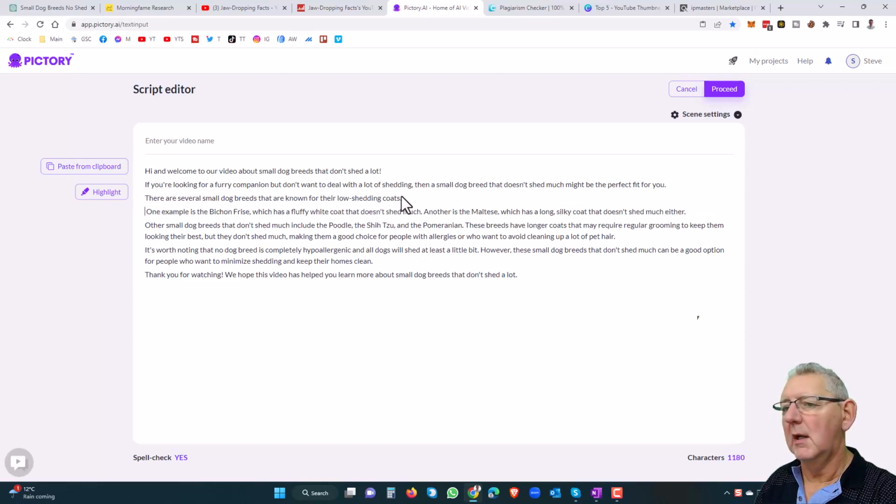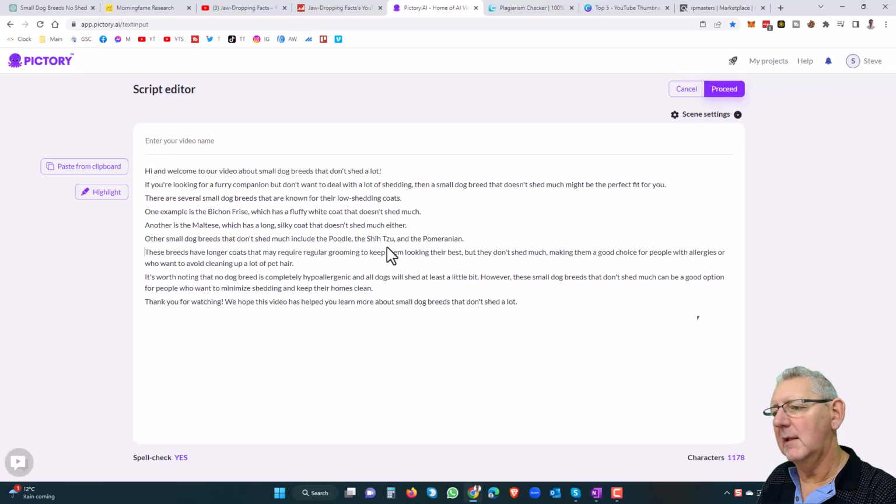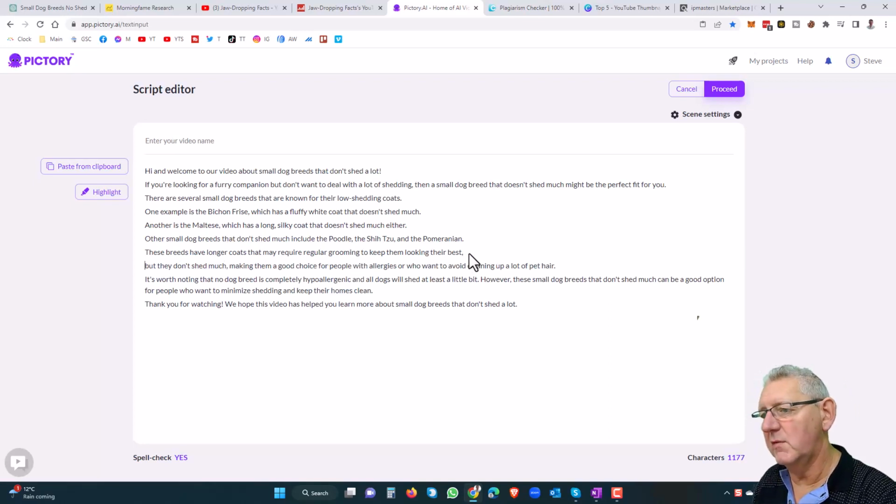"Small dogs. One example is the Bichon Frise. Doesn't shed much. Another is the Maltese, long silky coat, doesn't shed. Others include the Poodle." So this is what you do. You break this down like this and make effectively smaller sentences, literally broken down into sentences, and you'll see why in a moment, because these are going to be titles on the video that are produced for us by Pictory.